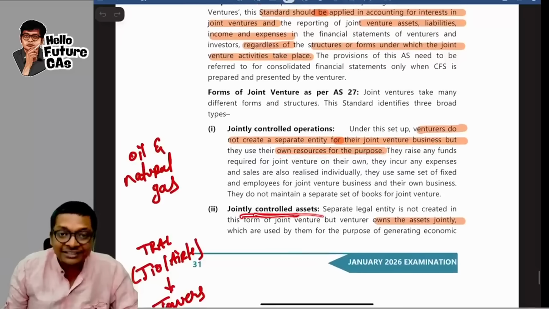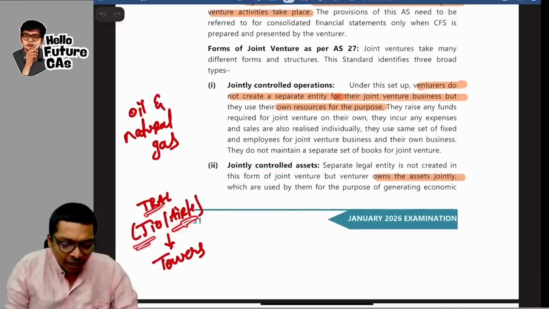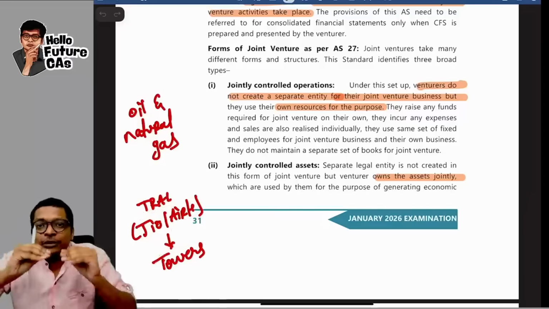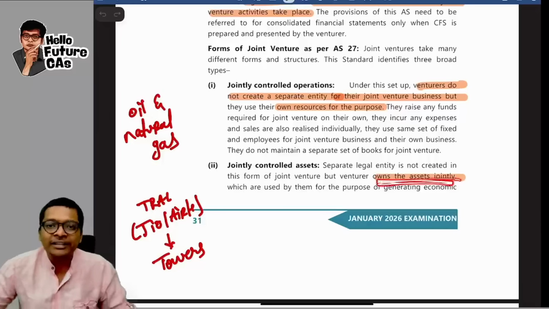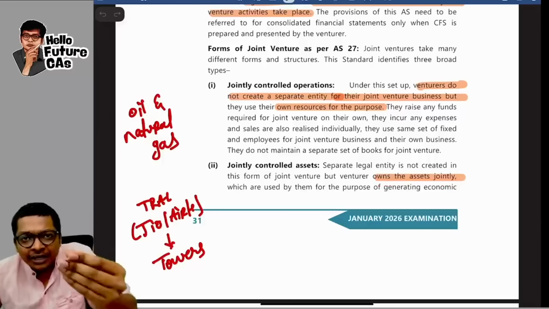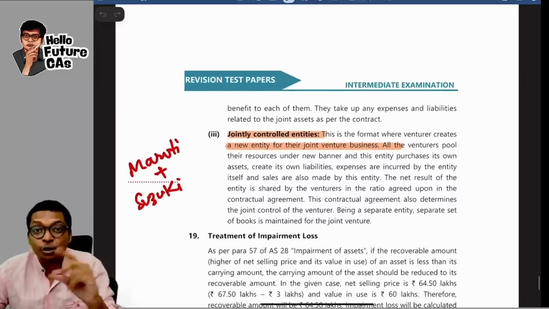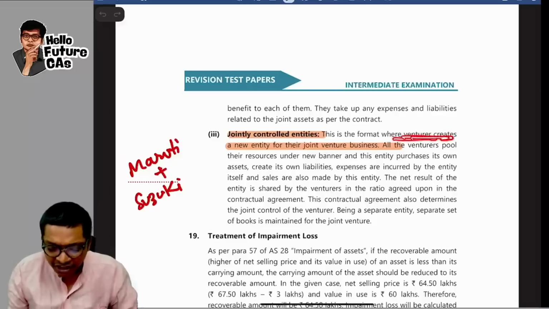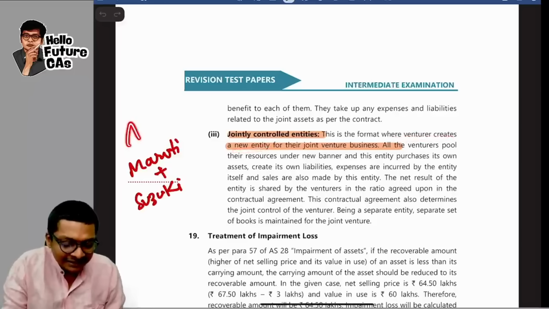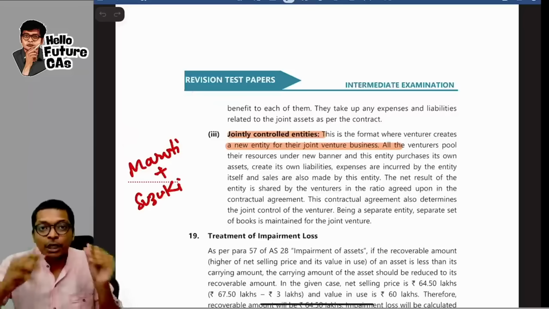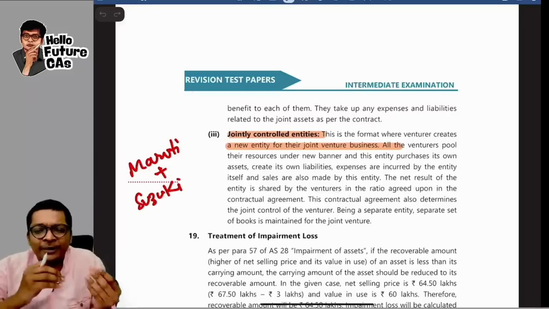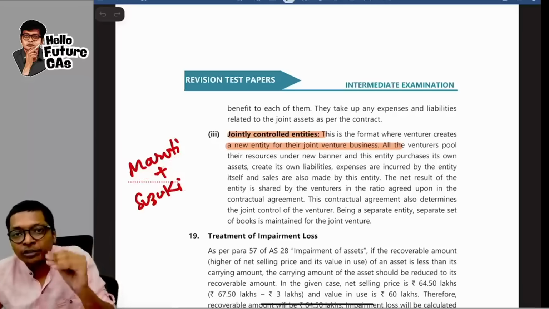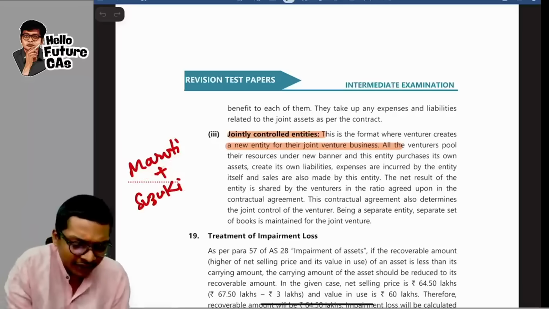Next, a jointly controlled asset. Imagine Jio and Airtel along with Tri, they control all the telecom towers. Entities are separate, but assets alone they share. So they own the asset jointly, guys. Where is this answer there? In your RTP Jan 26. I'm giving you examples so you can easily connect. Jointly controlled entities. What is the key here? Where the venturer creates a new entity. This is the case where A plus B becomes C. 2 private limited or 2 public limited or any combination becomes a separate new entity. For example, Maruti plus Suzuki has become Maruti Suzuki. You will go through this paragraph over here, guys.